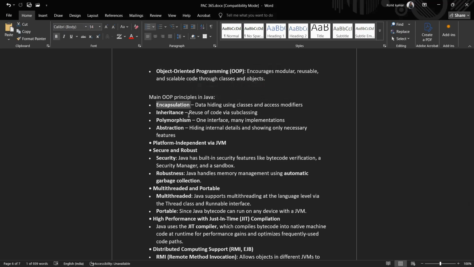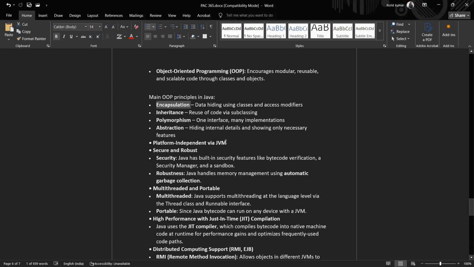Polymorphism: one interface, many implementations. One interface can take different forms and can be very easily and widely used. Abstraction means hiding implementation and providing security. Here we hide the implementation details of the classes and show only the essential part.